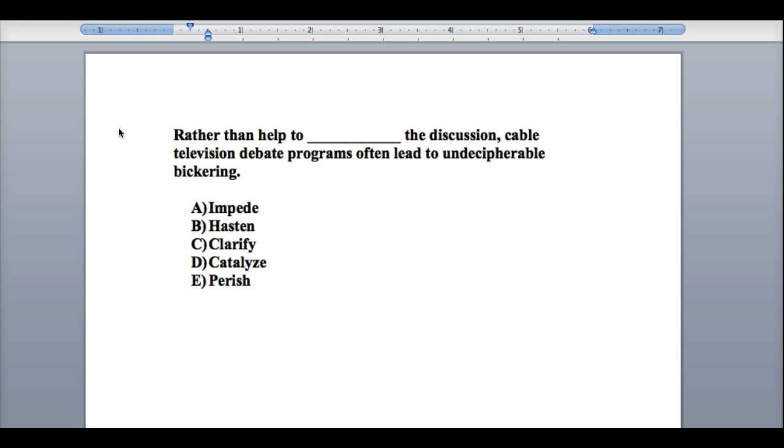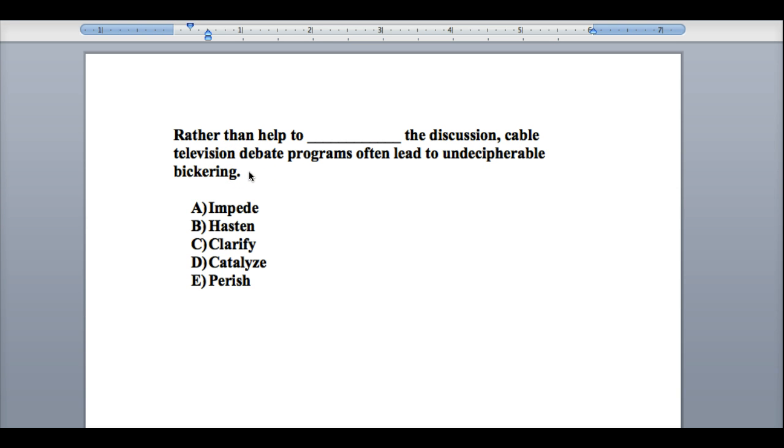So let's take a look at the first half. Rather than help to blank the discussion, comma. All right. Now we have the opposite. Cable television debate programs often lead to undecipherable bickering. All right, so we have on the one side undecipherable bickering, which is a key part of the sentence. Undecipherable bickering, right? Unable to be understood, bantering and arguing and snapping at each other.